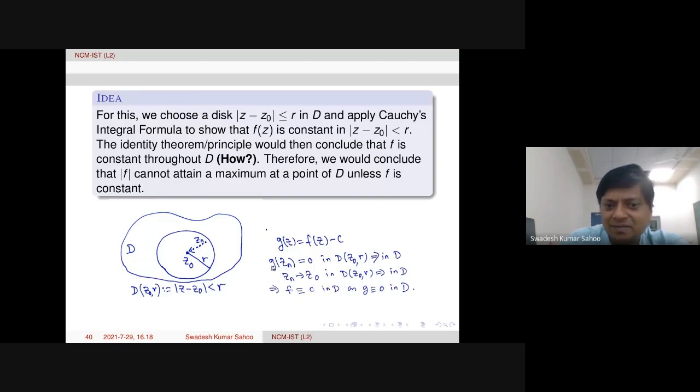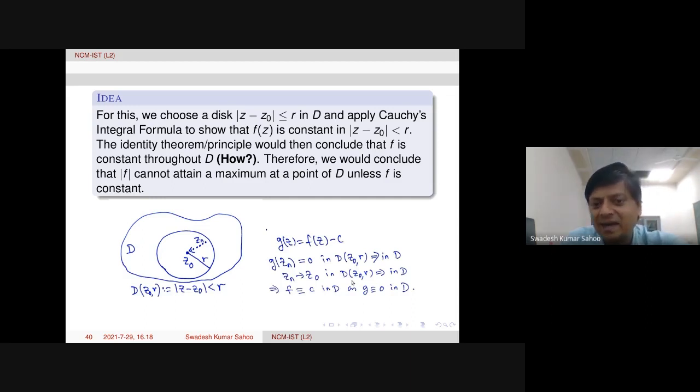So g of zn is 0, and this sequence zn is also in the domain, converging to z0, which is also inside the domain. Then the uniqueness principle says that g is identically equal to 0 inside the domain. Therefore f is constant throughout the domain.